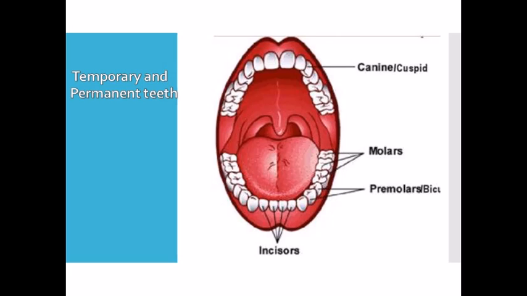They cannot be replaced by any natural teeth, and these are 32 in number, 16 in the upper jaw and 16 in the lower jaw. So here in this diagram we can see there are four incisors in each jaw, two canines, and then four premolars and six molars. So these are called the permanent set of teeth because they remain till old age.